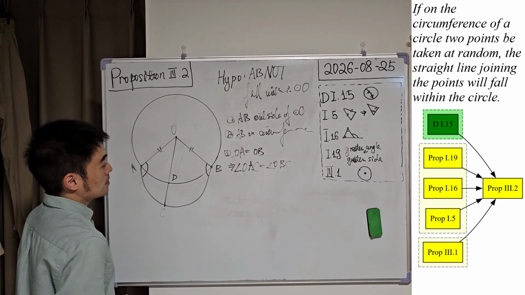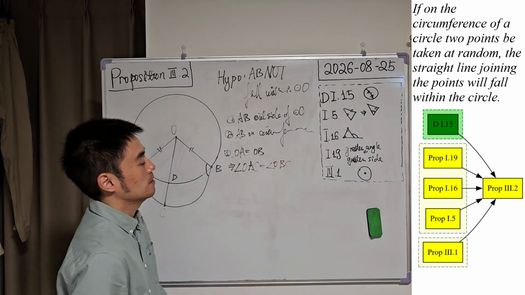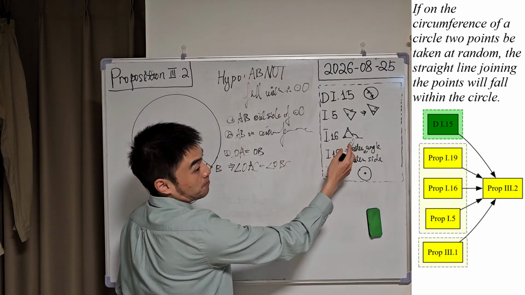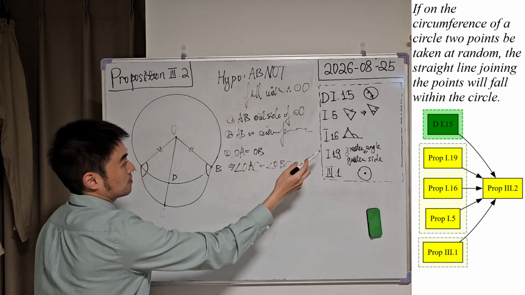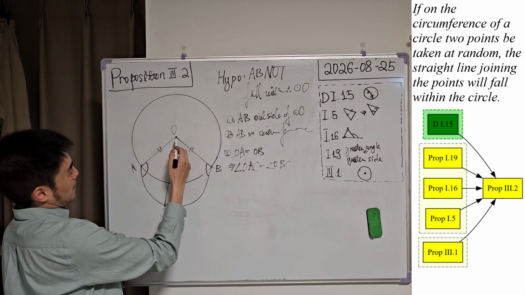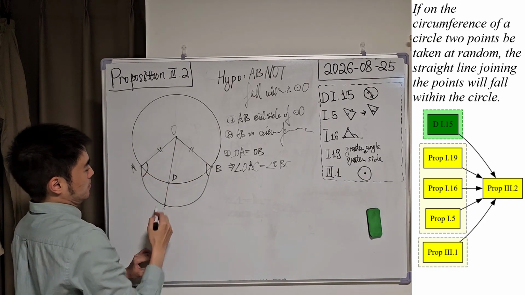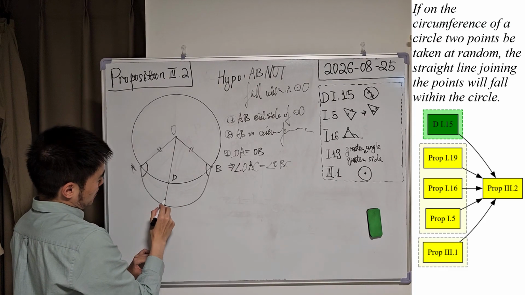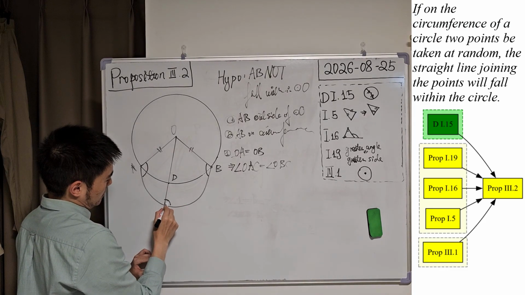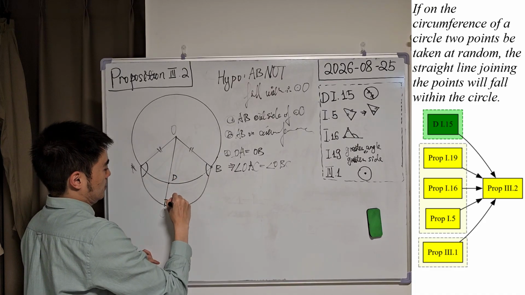And in the next step, please apply proposition 16 from book 1. The exterior angle of a triangle is always greater than any of the opposite interior angles. So have a look at this triangle OAC. This is an exterior angle of this triangle. Let's mark it as angle 1.